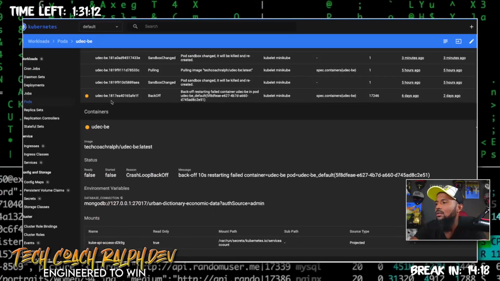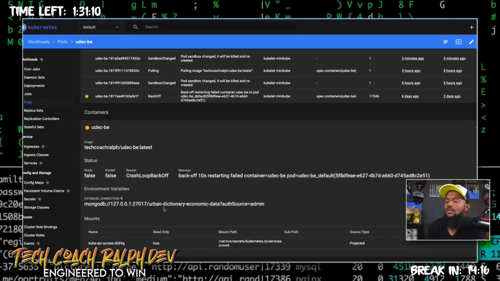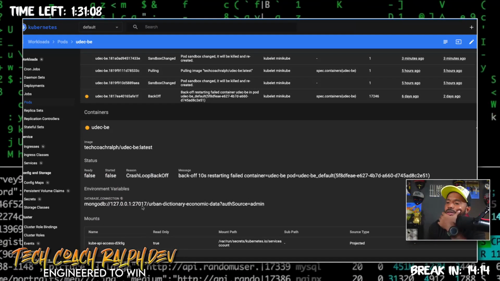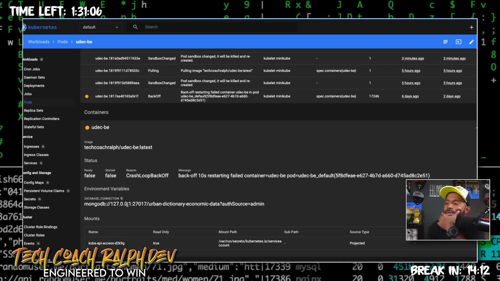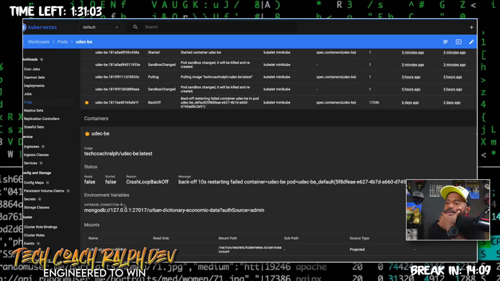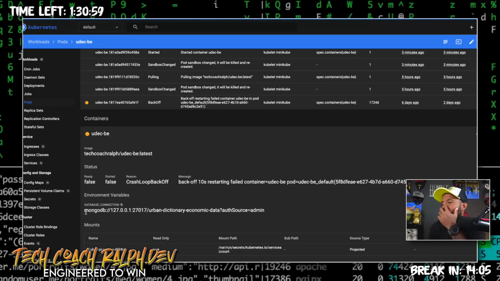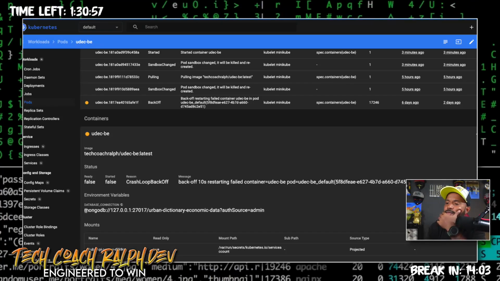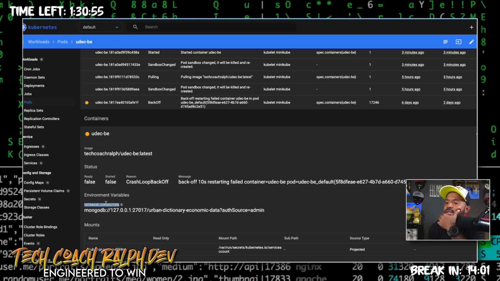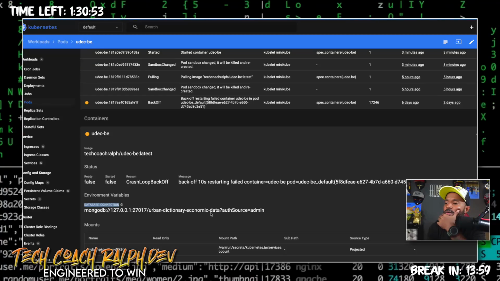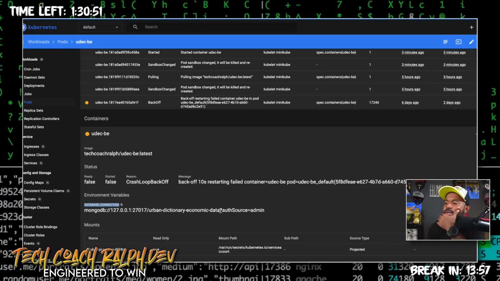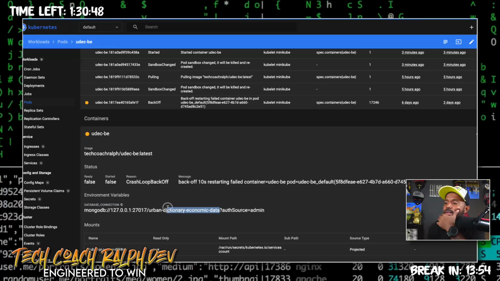I don't see the reason. So, database connection, Mongo. I remember we were saying it was something with the database connection, right? So there goes the environment variable for database connection. Now the question is, does this exist in our database?